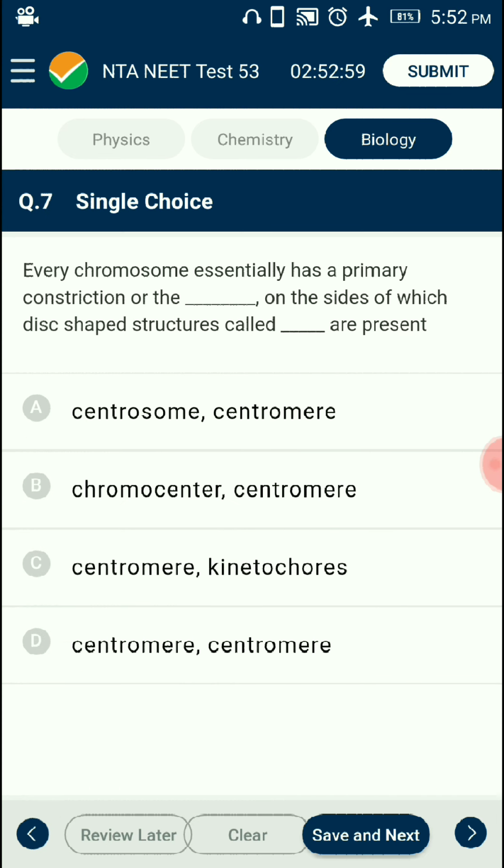Question number 7. Every chromosome essentially has a primary constriction or dash, on the sides of which disc-shaped structures called dash are present. Each chromosome consists of two chromatids that remain attached at a point called centromere or primary constriction. At a centromere, two disc-shaped structures are present known as kinetochore. During cell division, spindle fibers are attached to the kinetochore. So the answer is option C, centromere and kinetochores.